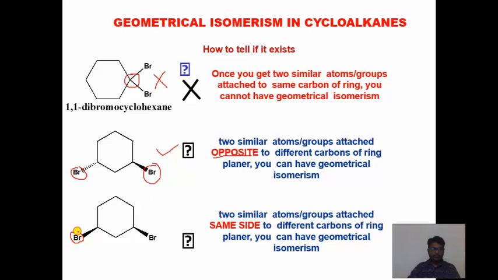And here one bromine is above the plane, and another bromine is also above the plane. How can you see it is above the plane? By this bond representation. Bold wedges represent above the plane and dash wedges represent below the plane. And how is it arranged? It is on the same side of the planar structure. So it is a cis geometrical isomerism.